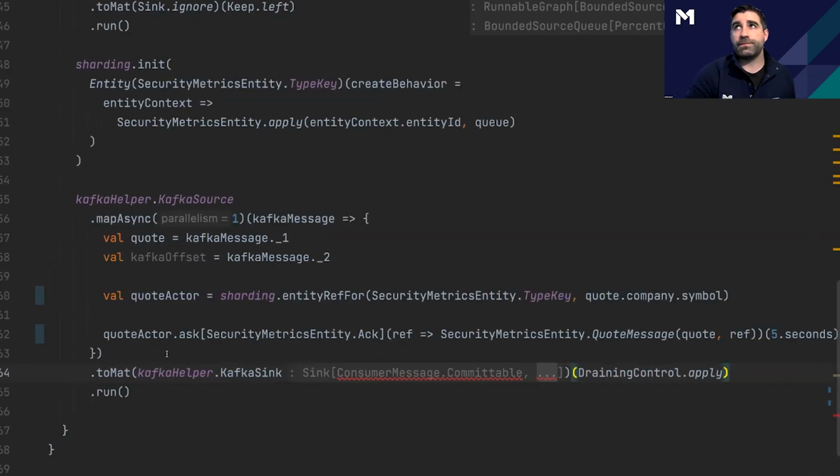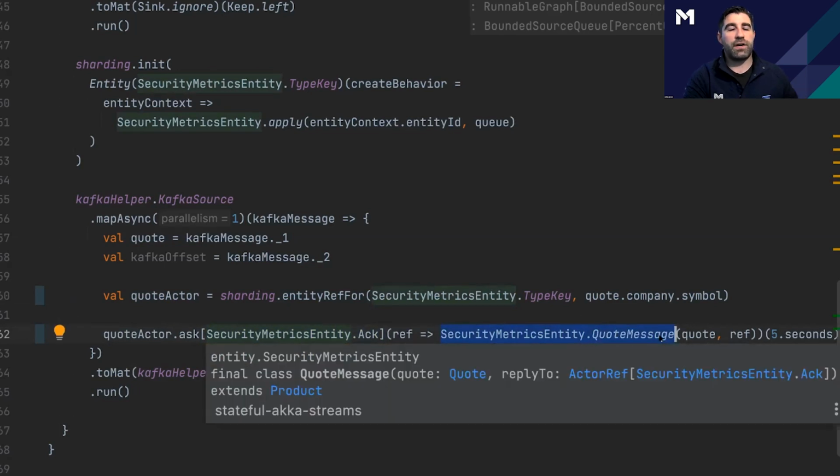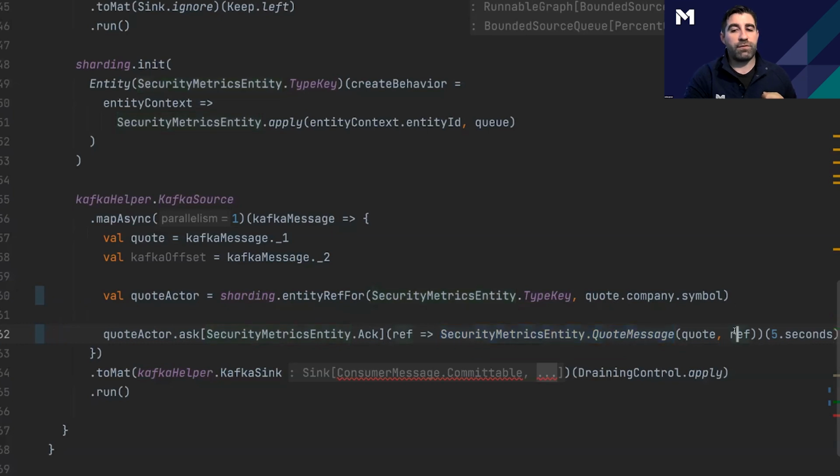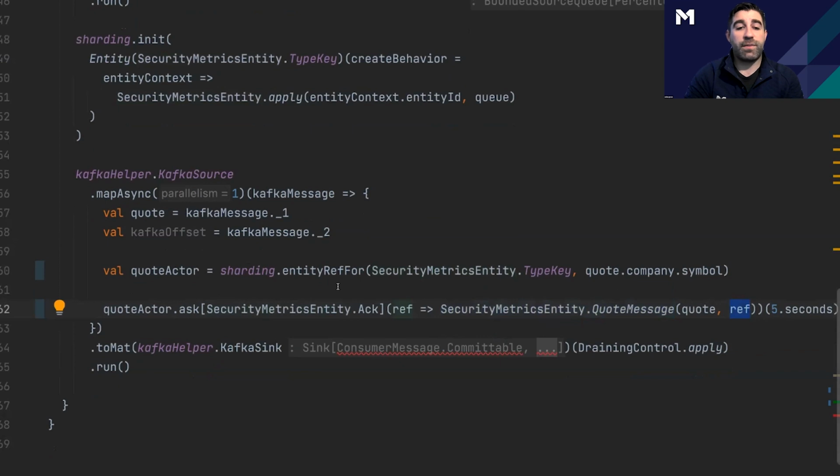And talk through this. So right here, we've got our quote actor. We're expecting back an ACK message, an acknowledgement. And then we're going to send this message, this quote message, to the actor. And then we're going to sign it and say, here's how you respond back to me. That's what this reference is right here. It basically says, once you're done processing this, send a message of type ACK back to this reference. And that's how sending a message to an actor works.